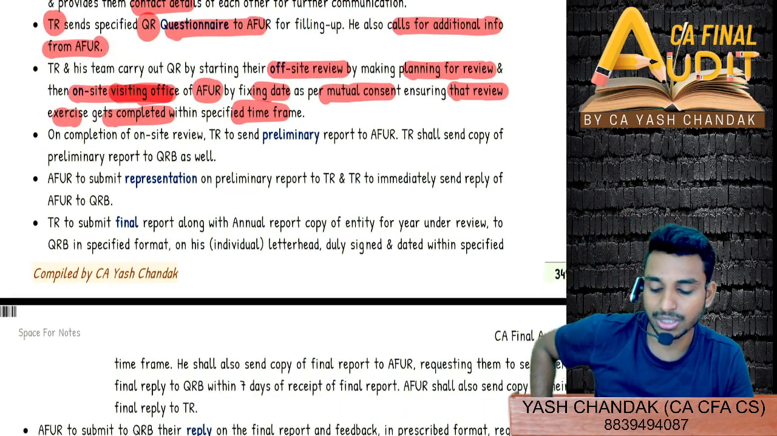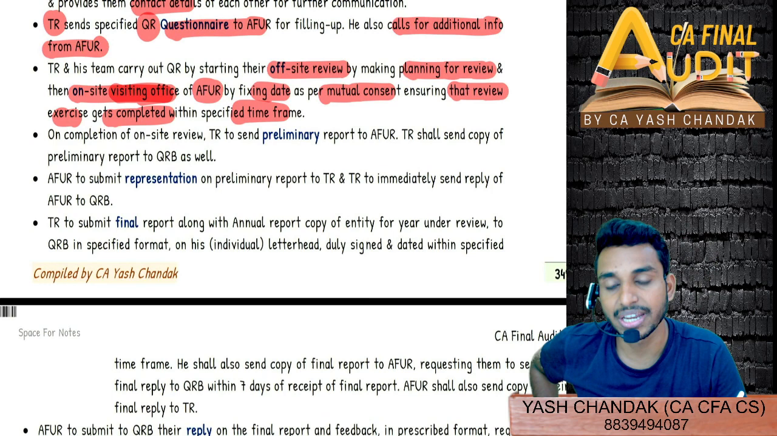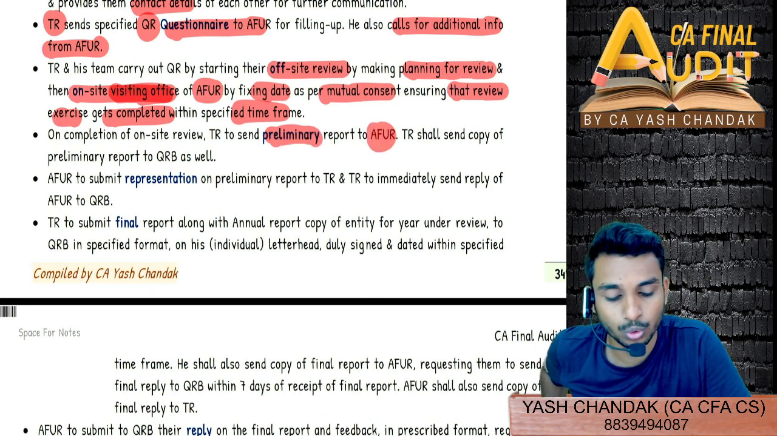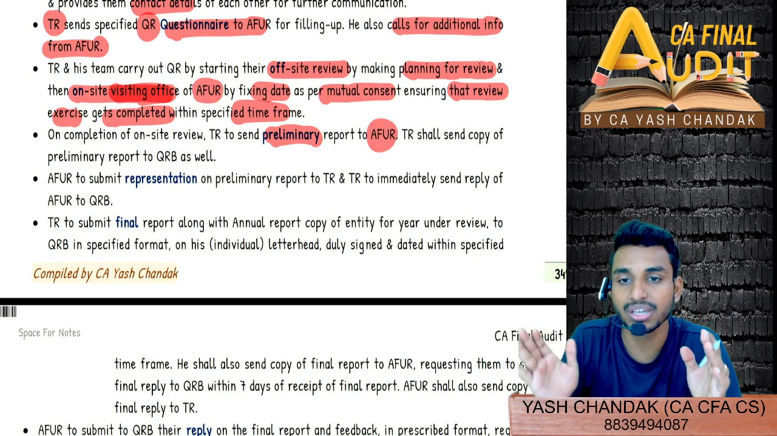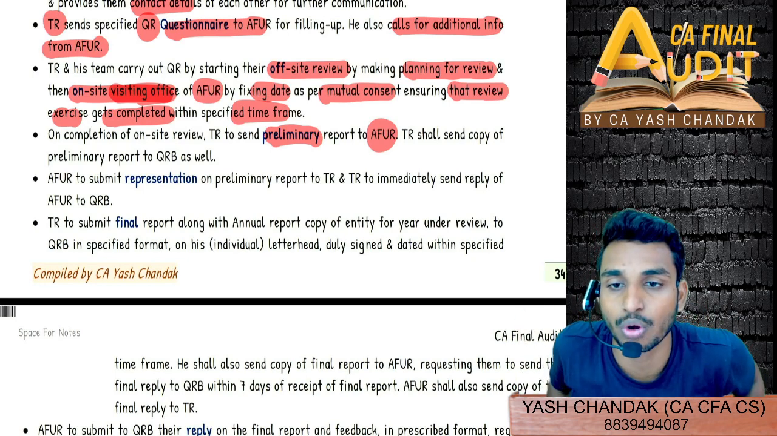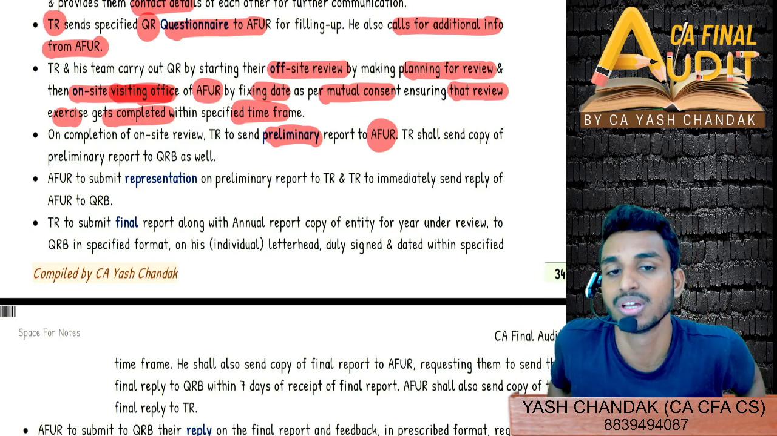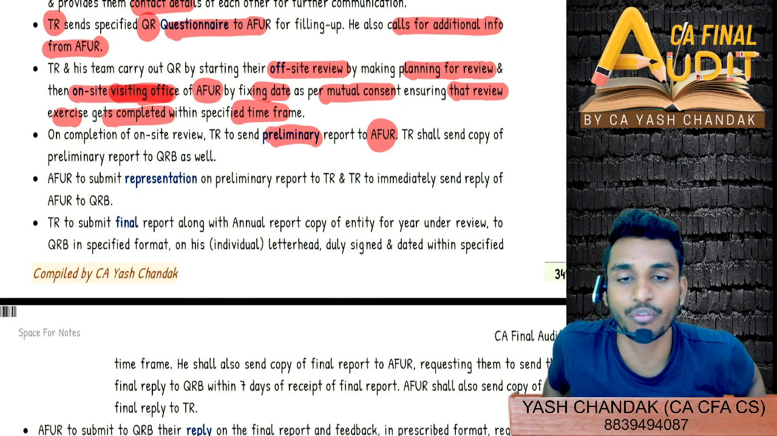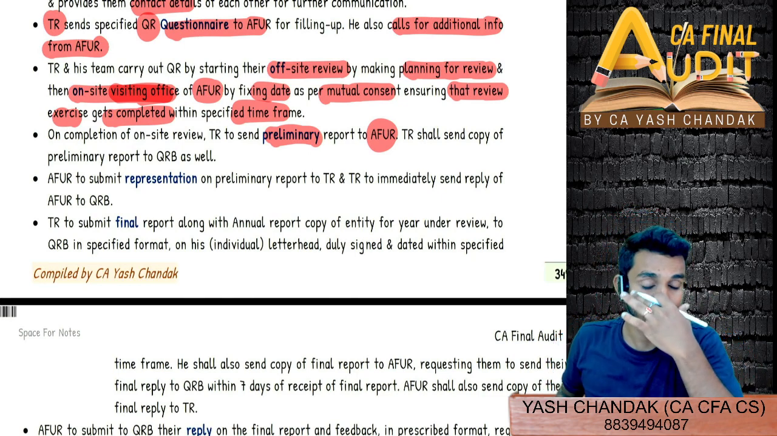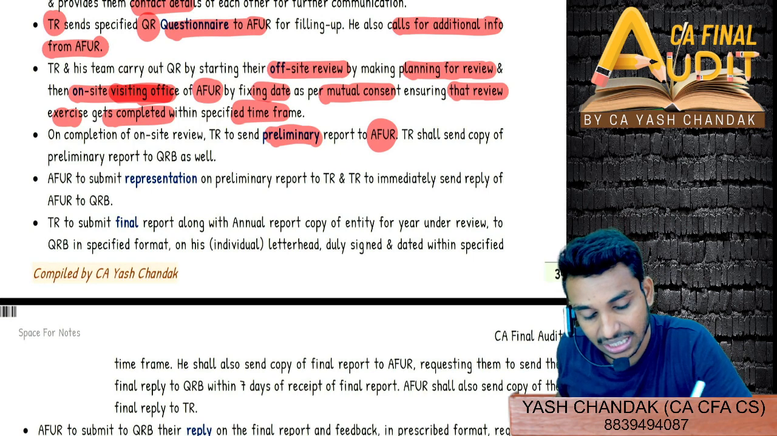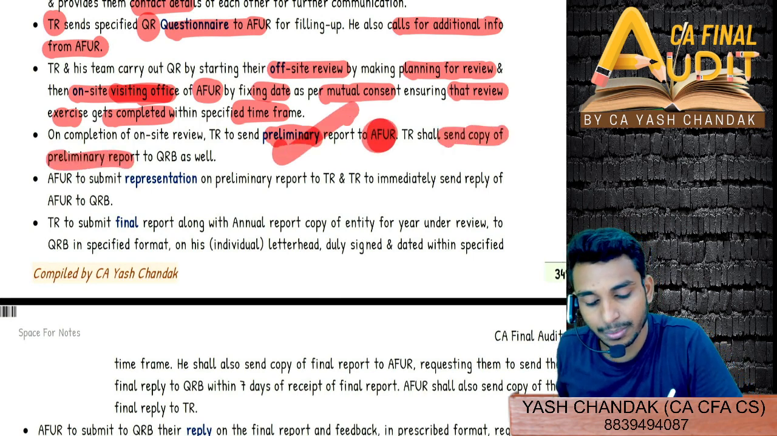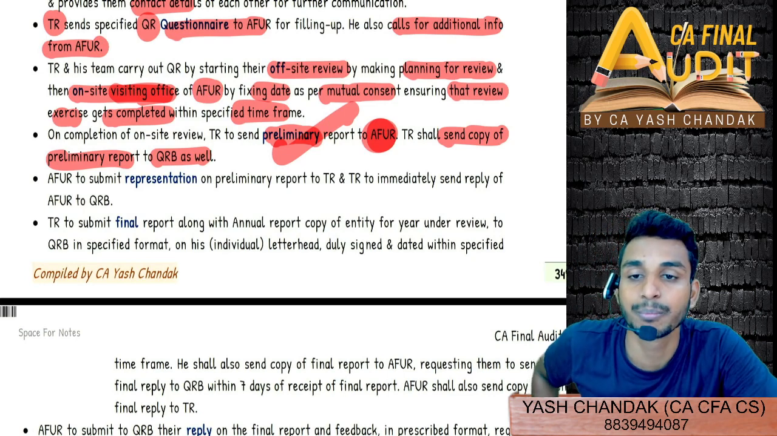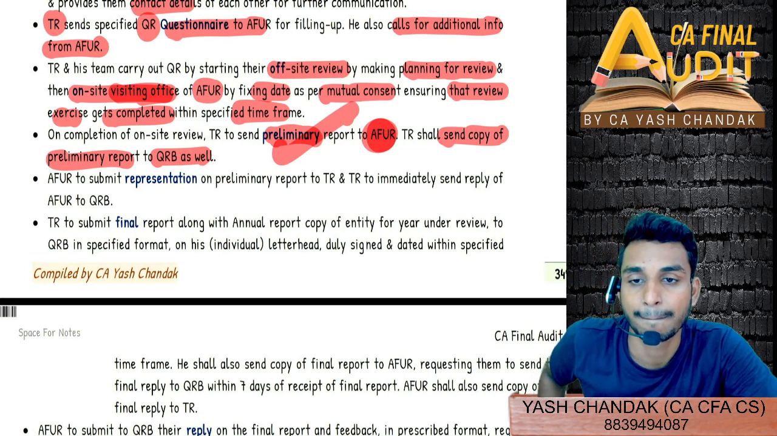And thus lastly, on completion of the on-site review, the technical reviewer will be sending a preliminary report to the AFUR, asking for their comments, that we have found these mistakes or these deficiencies in your quality control system, your policies, procedures, in your system of audit. Please reply. So the technical reviewer will send a preliminary report to the AFUR, and also a copy of the preliminary report will be submitted to the Quality Review Board as well.